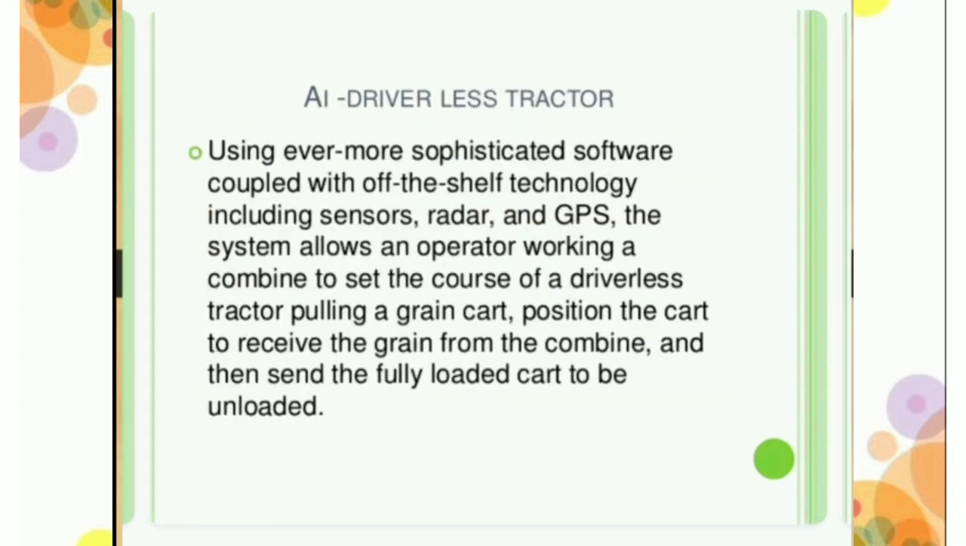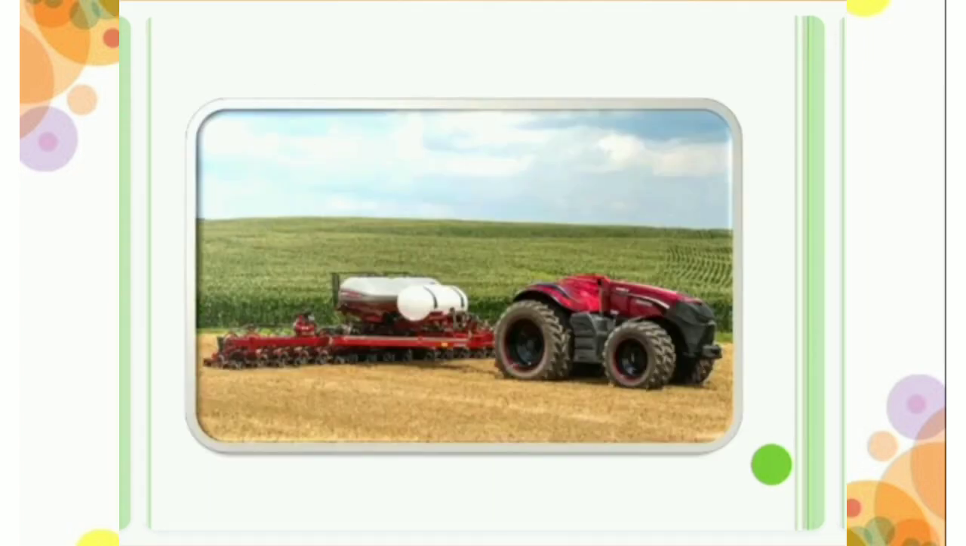AI driverless tractor, using ever more sophisticated software coupled with off the shelf technology including sensors, radar and GPS. The system allows an operator working a combine to set the course of a driverless tractor pulling a grain cart, position the cart to receive the grain from the combine, and then send the fully loaded cart to the unloader.